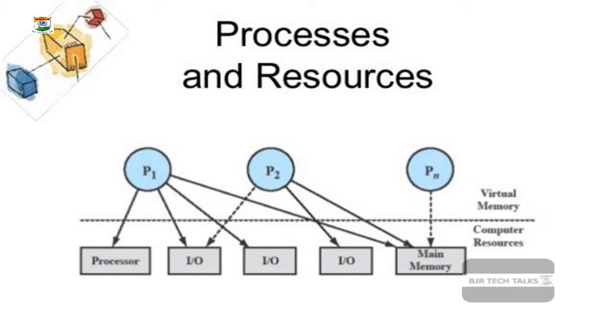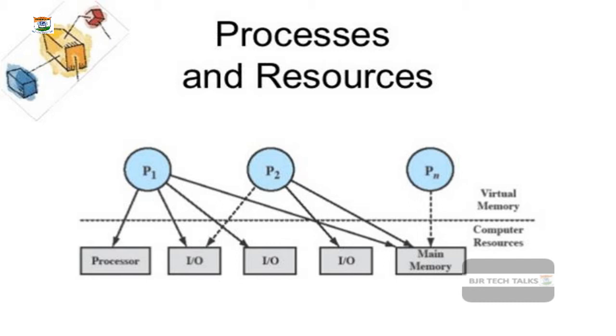Correct or not? So the first resource is the CPU time, and in order to hold some data, some intermediate data, the process needs some memory. At the same time, to copy or stream data or to access some files, it also needs different kinds of IO devices.